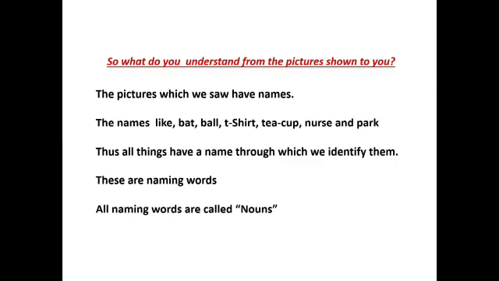So what do you understand from the pictures shown to you? The pictures which we saw have names. The names like bat, ball, t-shirt, teacup, nurse and park. Thus all things have a name through which we identify them. These are naming words. All naming words are called nouns. So today's topic is about nouns.